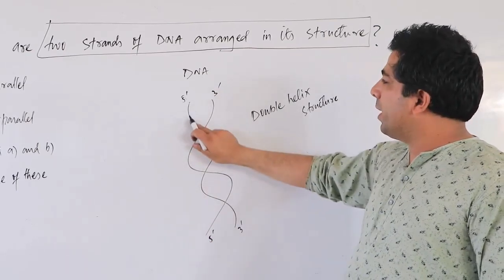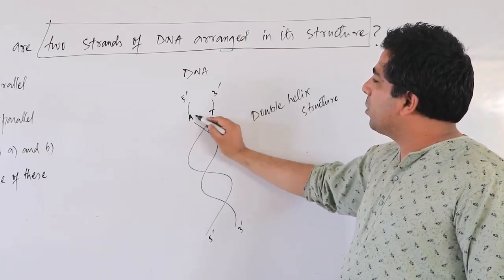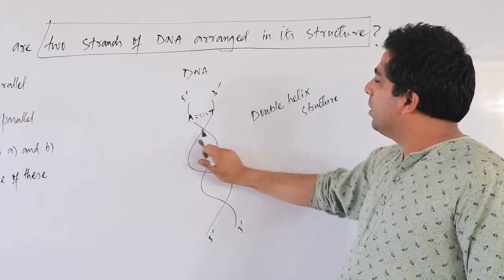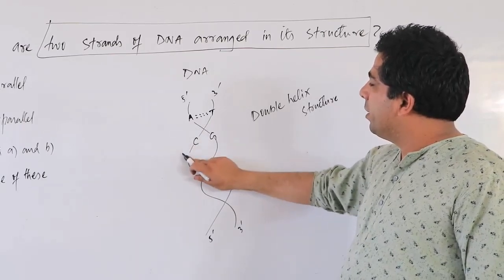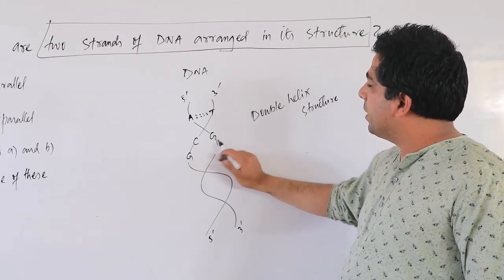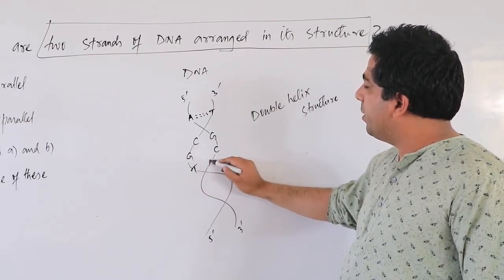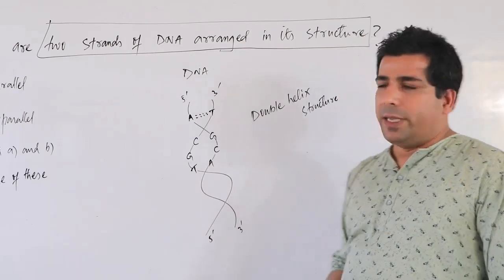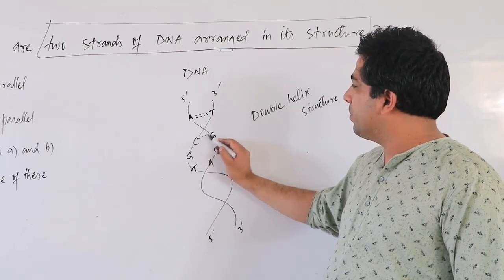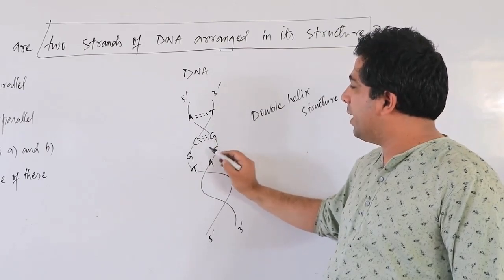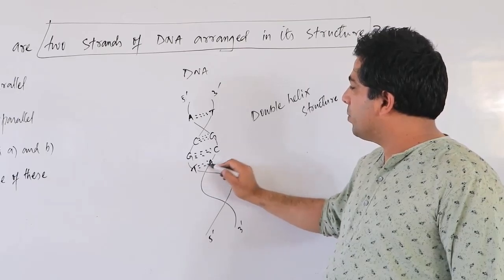And you know also that adenine will base pair with thymine, and there are two hydrogen bonds between them. If you have a cytosine here, there will be guanine. If it is a guanine here, there will be cytosine. If it is an adenine here or thymine, here will be adenine. Because you know that adenine will always base pair with thymine, and cytosine will base pair with guanine. There are 3 hydrogen bonds between cytosine and guanine, and here we have 2 hydrogen bonds.